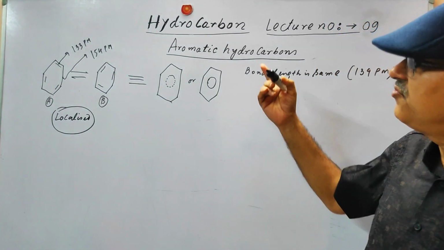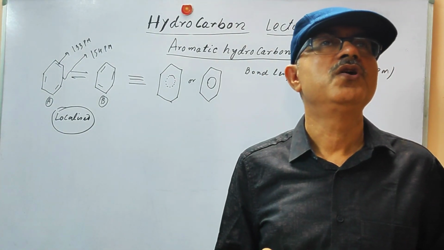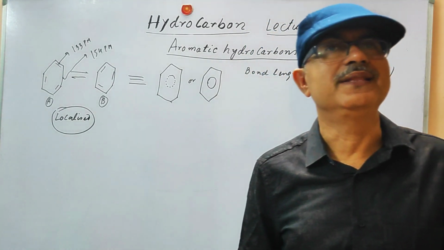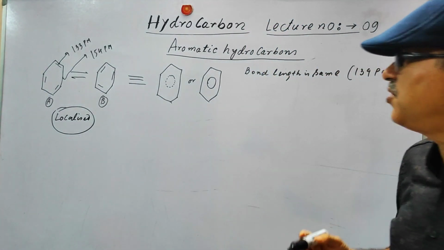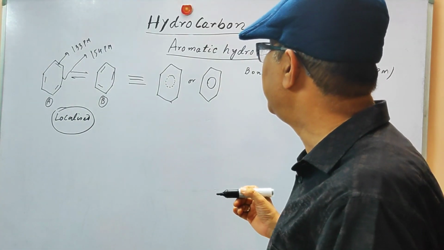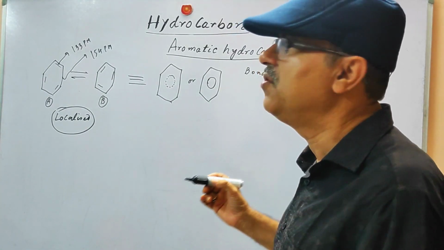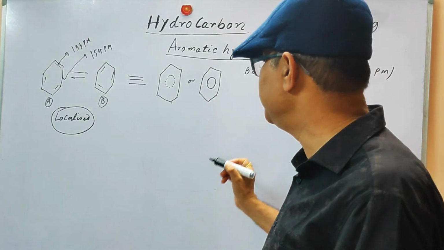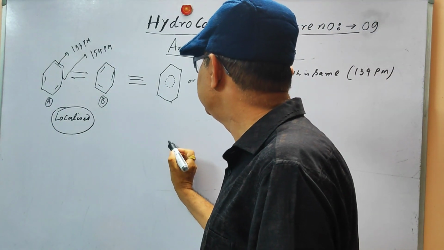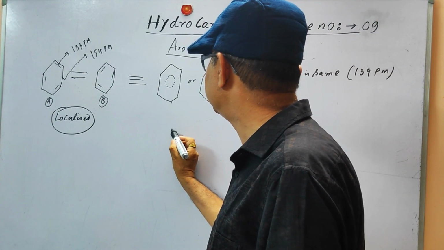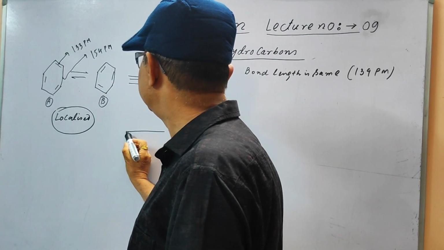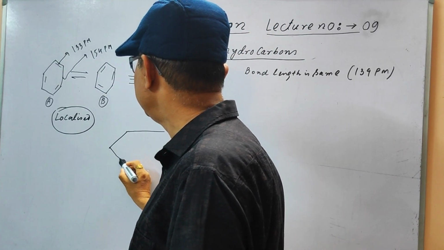This can be further understood if we go to orbital overlapping, which is the base of valence bond theory. For that we have to understand the structure of this benzene ring. The benzene ring, we know, has this structure. This is a regular hexagon.